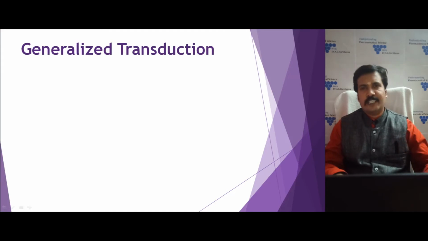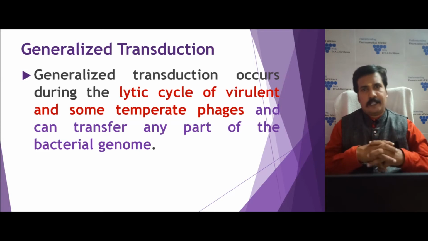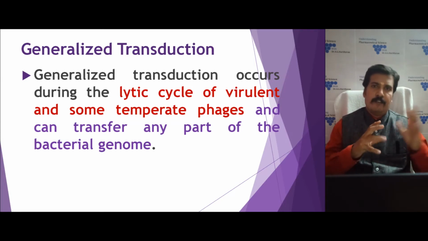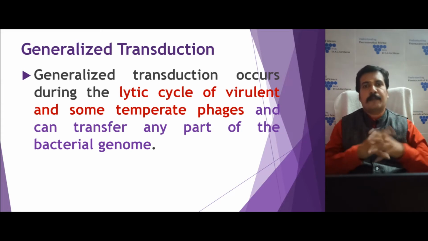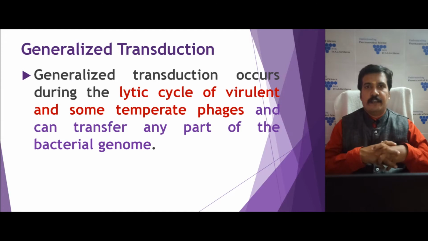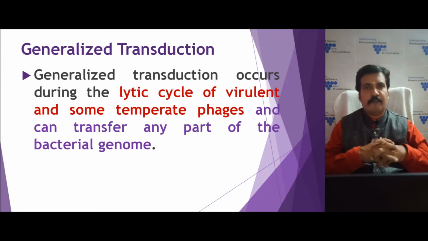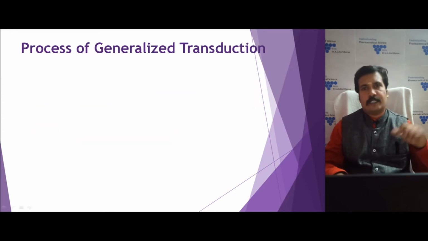Generalized transduction occurs during the lytic cycle of a virulent bacteriophage, or it can also occur in the lytic cycle of some temperate bacteriophages. During this cycle, the genetic material of one bacterium gets transferred to another bacterium. You can see from the process how generalized transduction occurs.